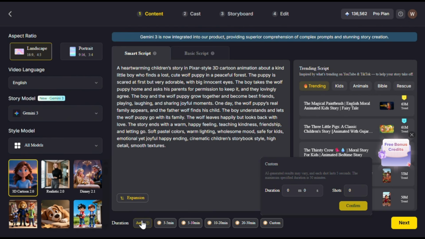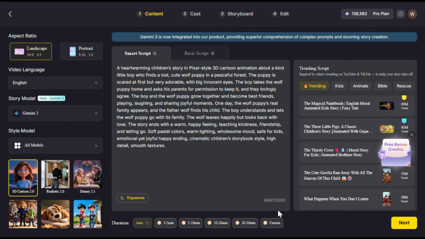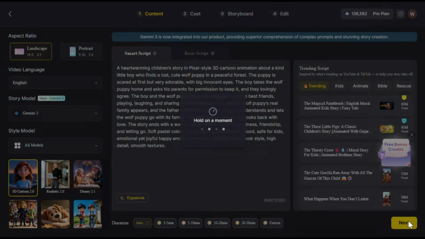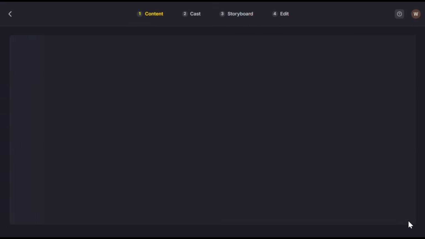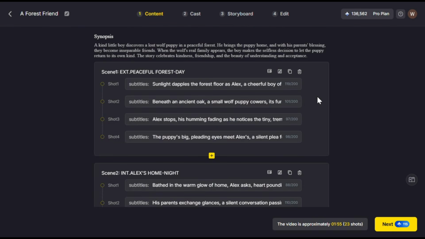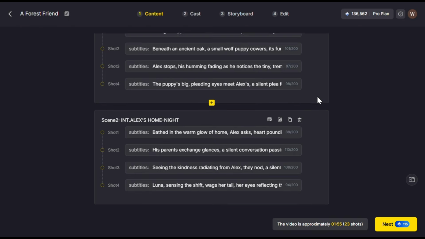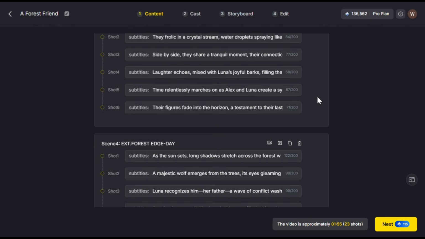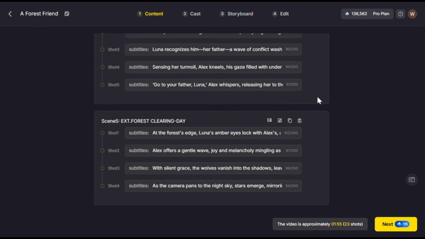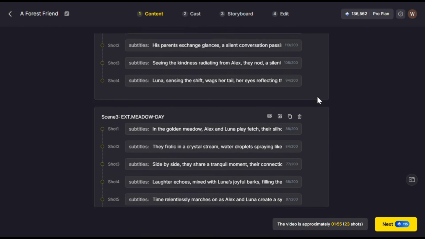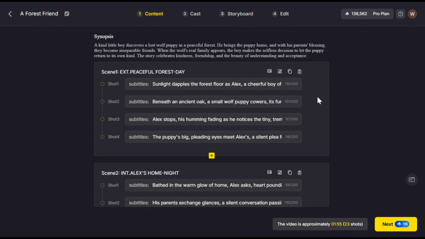I will just keep it on auto and let it decide based on the script. Now finally, click on next and let the AI analyze the initial inputs and then create the main storyline and the scenes for our story. Here it is. Now MagicLight has not only created the script, but it has also divided it into different scenes, and each scene has different shots. Very, very useful. Now you can go through them and make sure everything is okay and to your liking.